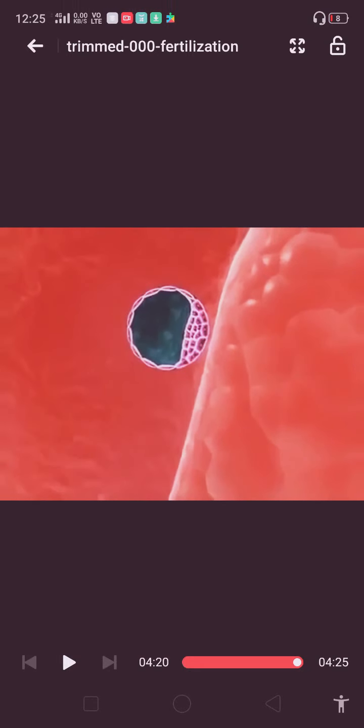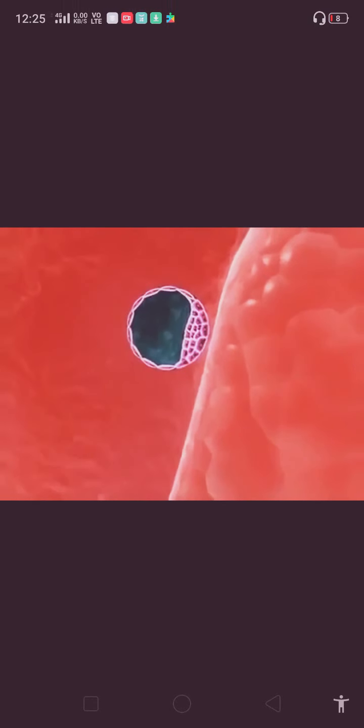On 4th and 5th day, morula remains free in the uterine cavity and it is covered by a film of mucus. Fluid passes into the morula, separating the inner cell mass and the outer cell mass. Now the morula is called blastocyst. As the fluid enters the blastocyst, it enlarges, due to which the zona pellucida becomes stretched, thinned and gradually disappears.